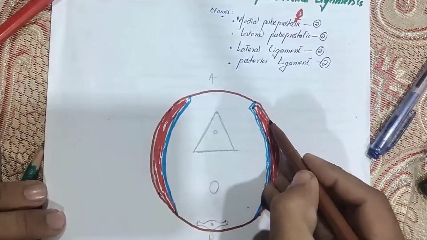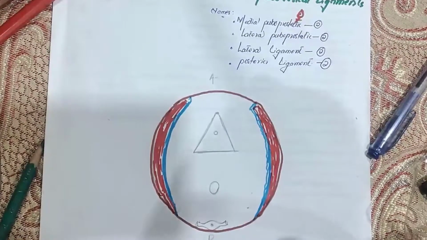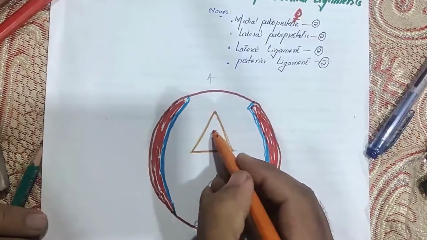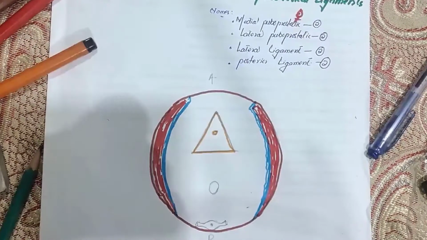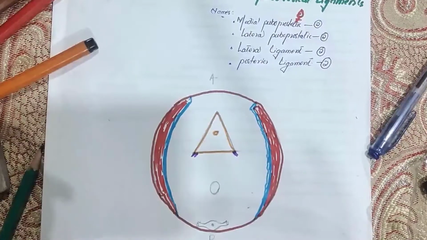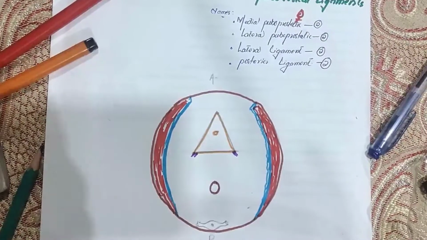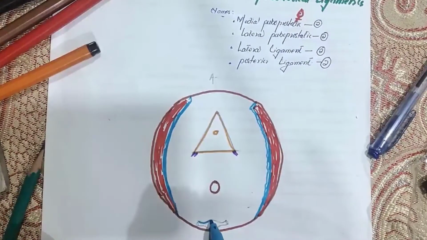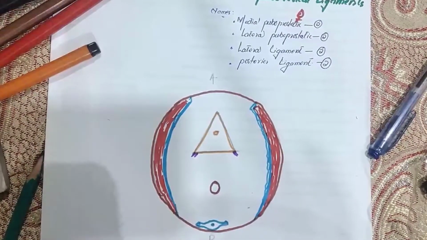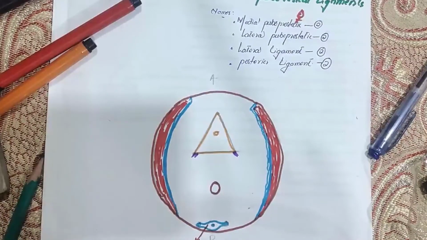Now just clear all the diagram. This is our abdominal cavity from superior view, or you can also say that this is the pelvic cavity. This is your urinary bladder. Now here will be the entrance of the two ureters, right? Okay, these are the two ureters. This is your posterior, this will be the rectum, and here is your sacral vertebra, right? So this is S3 vertebra. Which vertebra is this? S3, sacral vertebra number 3.